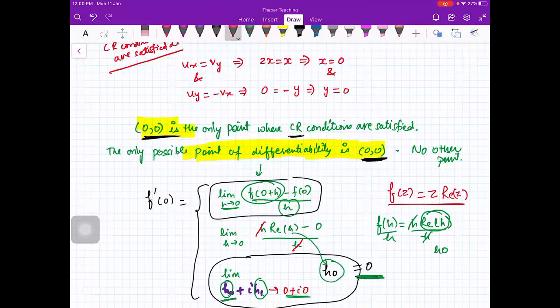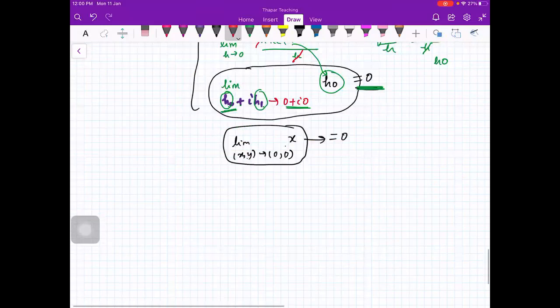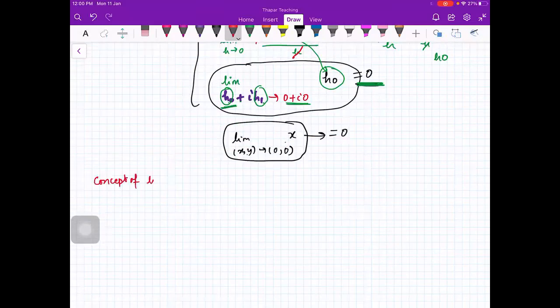Okay. So here we saw the concept of limit and then continuity and then differentiability. So in case of real functions, we don't have a further concept, but here we have another concept, which is analyticity.